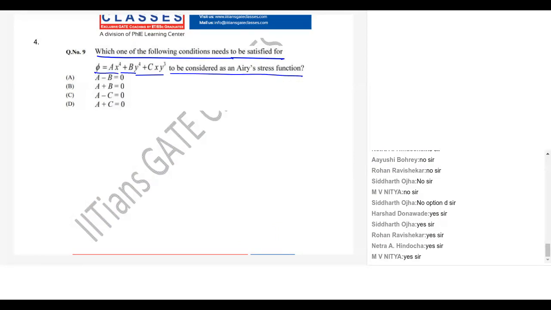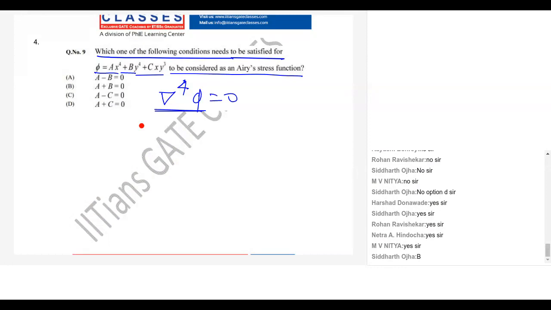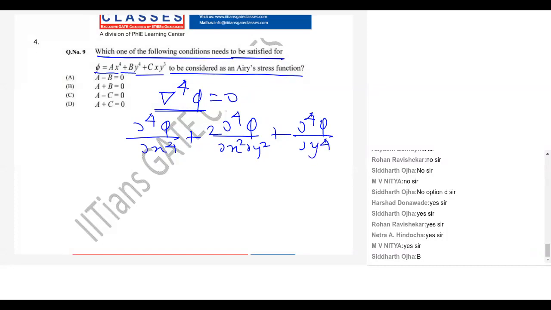We know the Airy stress function satisfies dou power 4 phi is equal to 0. So what is dou power 4 phi? It is dou 4 phi by dou x 4 plus 2 dou 4 phi by dou x square dou y square plus dou 4 phi by dou y power 4 is equal to 0. Is it clear?